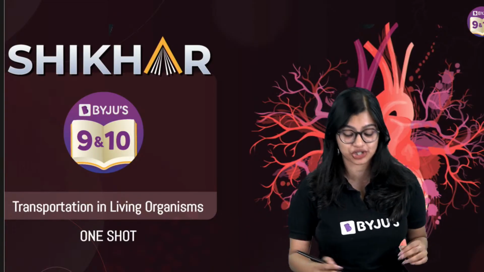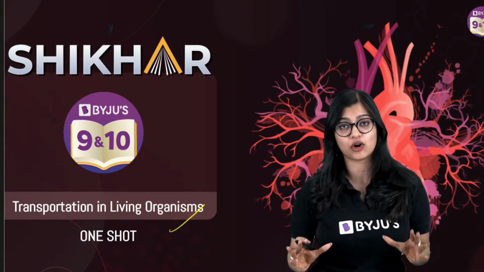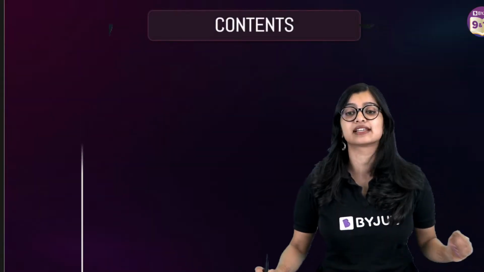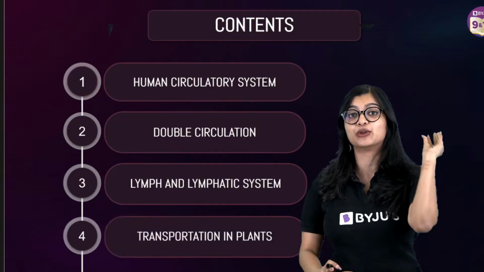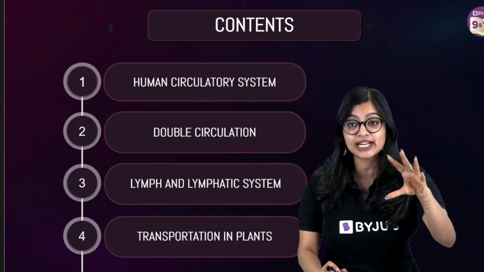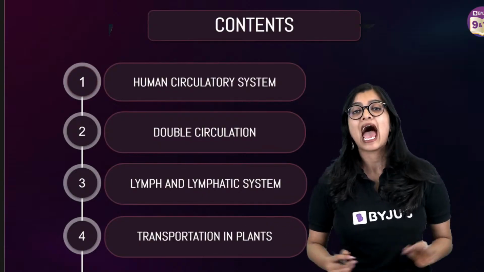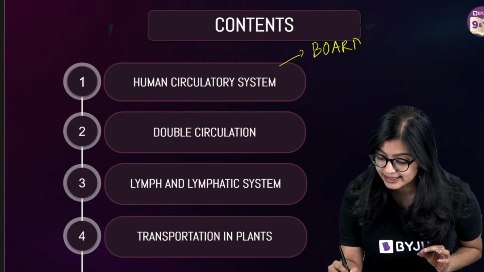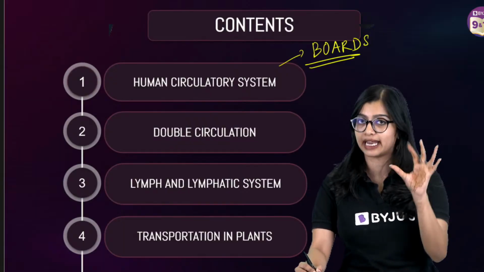Today's class is going to be on transportation in living organisms, and we're going to cover the whole of transportation in one shot. So what are all the things that we're going to cover in today's class? We will cover the human circulatory system, we will do double circulation, we're going to do lymph and the lymphatic system, and we will cover transportation in plants. And very specifically, whatever is necessary for your board examinations, we are going to cover those topics in great detail.